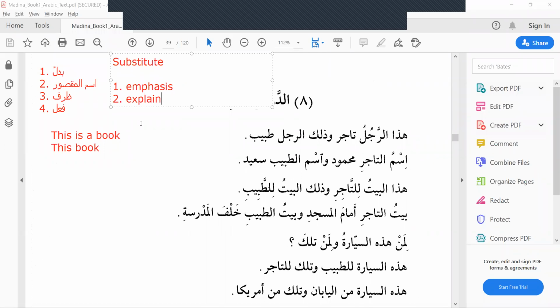For example, "this book" means I mean this book, not the other thing. It's giving either emphasis or explanation, not that book or another object. I'm going to talk about this book. Got it? So badal will come to either emphasize or explain another noun.